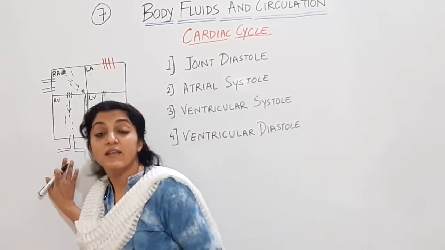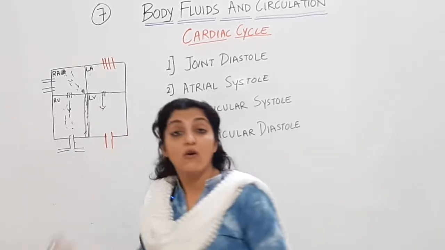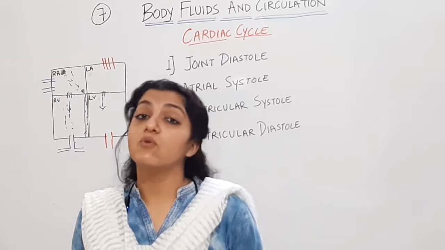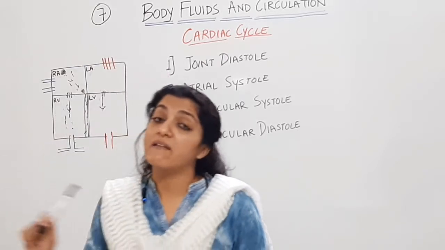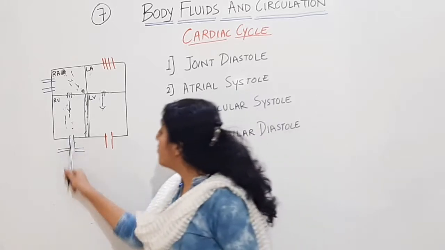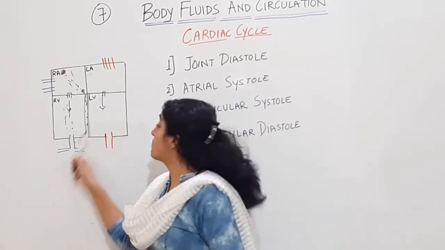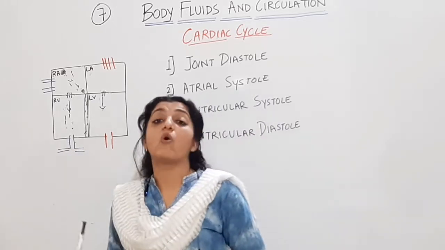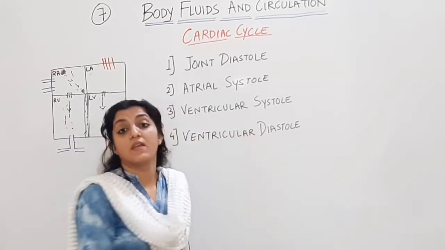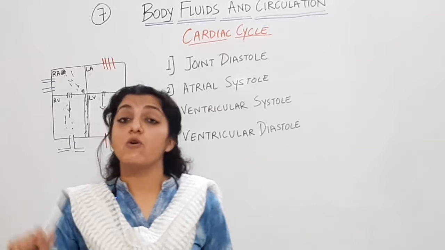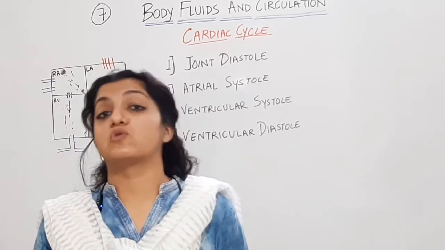That is the pulmonary semilunar valve and the aortic semilunar valve. You know that the right side is carrying deoxygenated blood, the left side is carrying oxygenated blood. So pulmonary semilunar valve and the aortic semilunar valve will open during ventricular systole, and the atrioventricular valves will close.